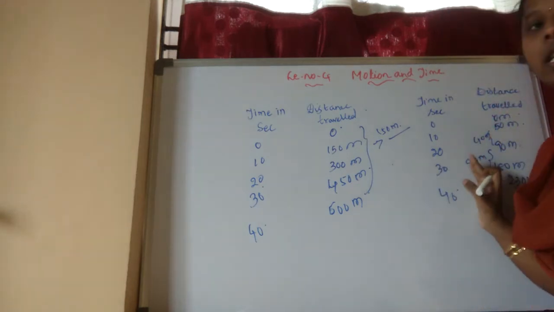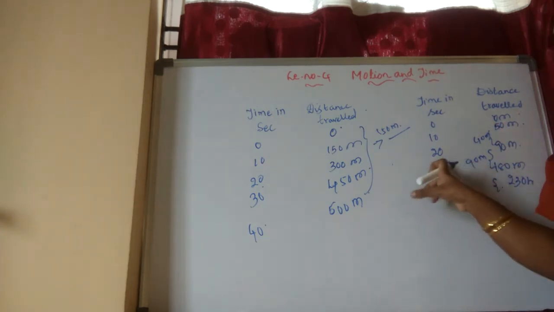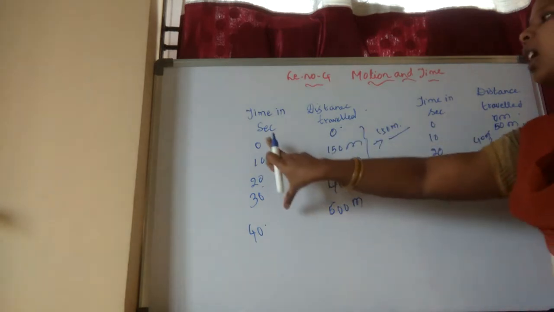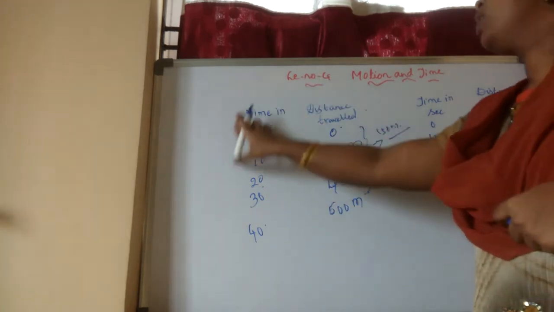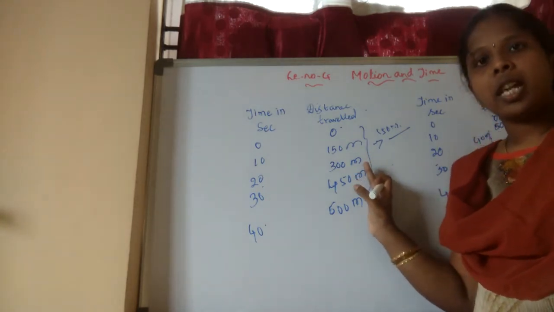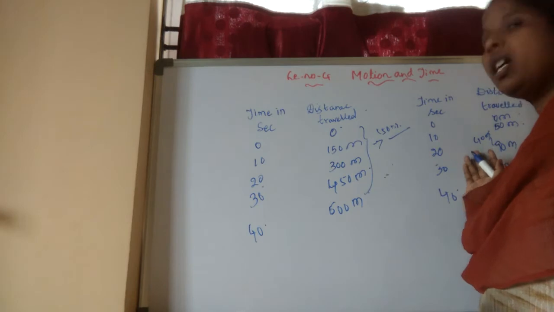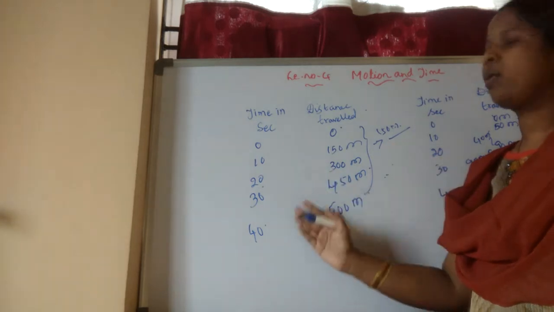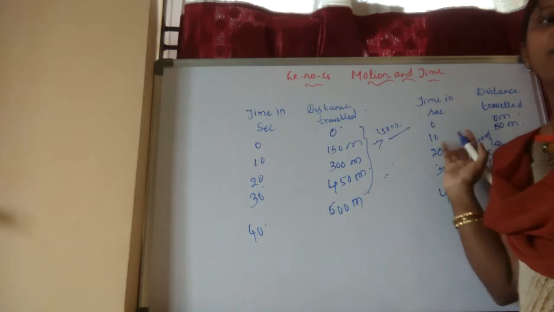But if you are seeing here, the distances traveled were unequal in equal intervals of time. The time is the same, but the distances are unequal, and in the other case the time is the same and the distances are equal. So along with the time we are calculating, there will be equal time intervals and equal distance traveled. Coming to here, unequal distances with equal intervals of time, this is called uniform motion, and this is called non-uniform motion.